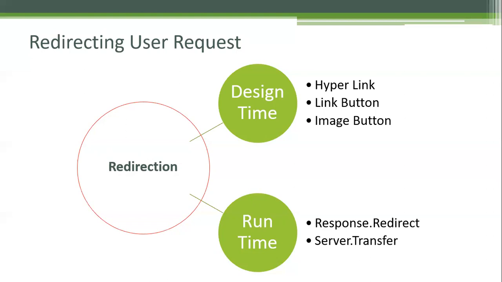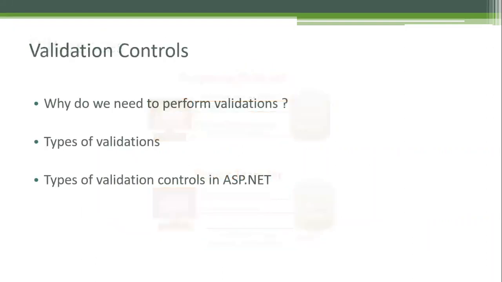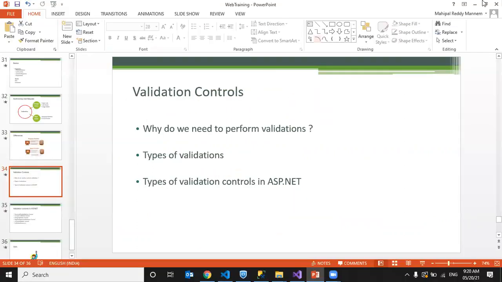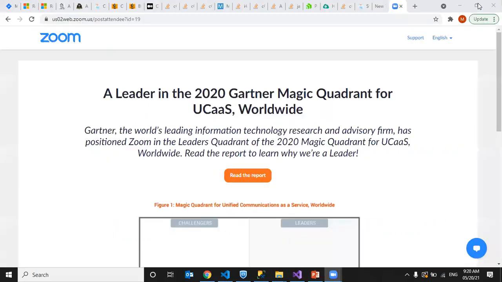Design time, like hyperlink, image: on clicking an image, or on clicking some button, if you want to redirect to some other page, that we call design time redirection. Okay. The example controls for design time: hyperlink, link button, image button, or normal button. The runtime redirection is based on two things: Response.Redirect and Server.Transfer. Okay, we will see about it. Then next we talk about validation controls. Okay, so this is about the basics.